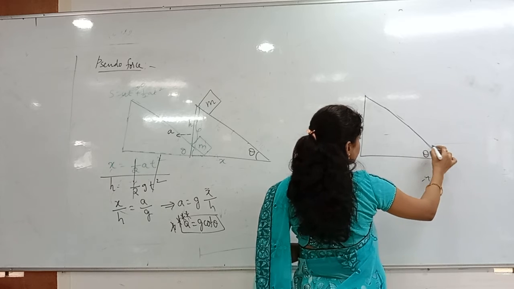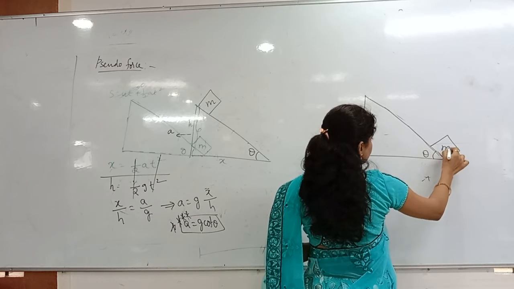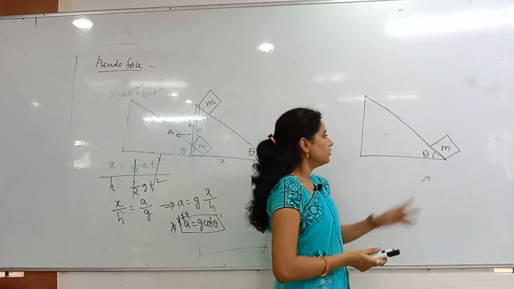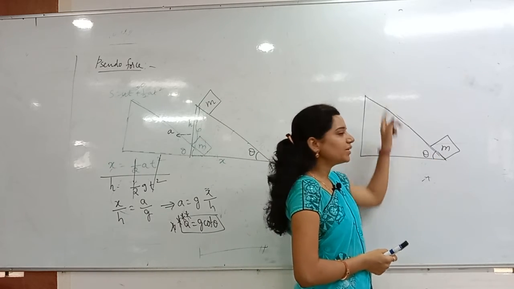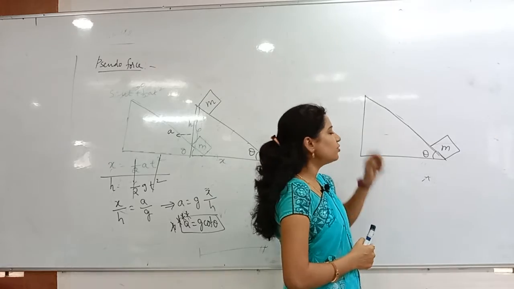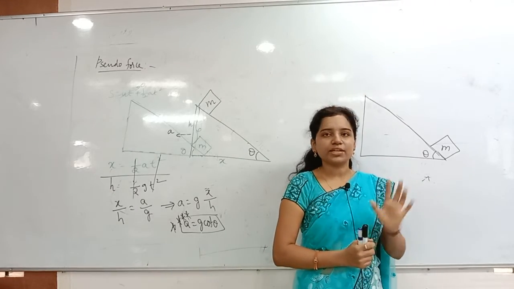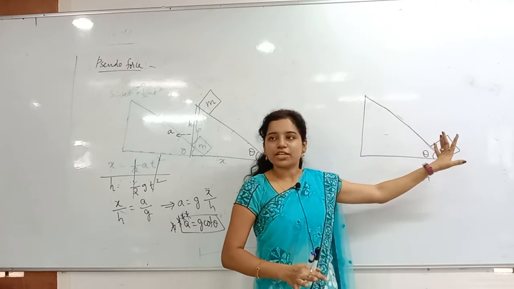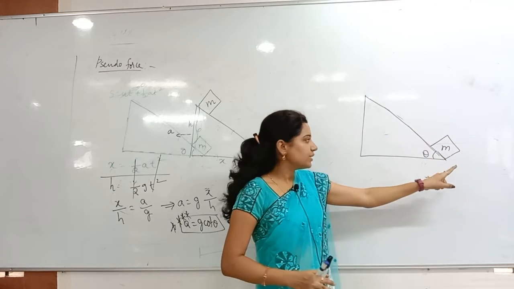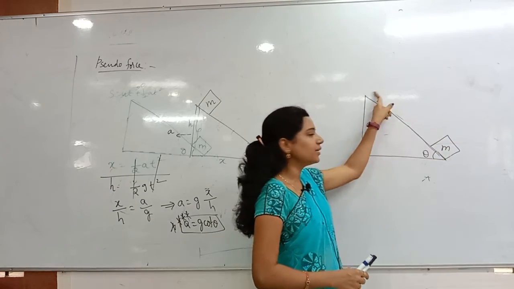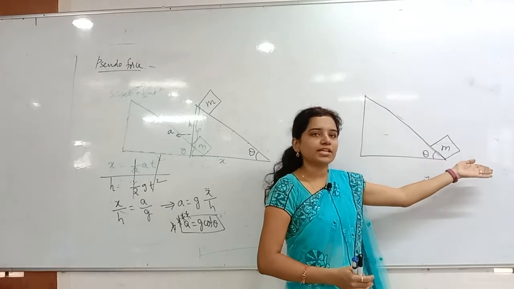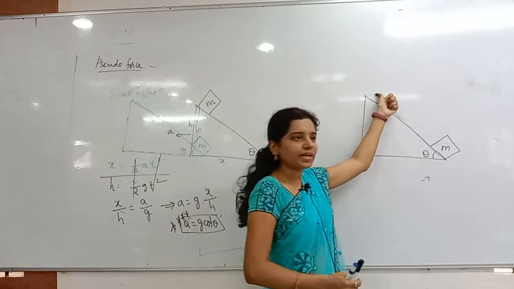See, this is the situation given. Here the block M is there. Now I want to displace it in the upward direction, so in which direction do I have to move the inclined plane? It is a smooth inclined plane. I don't want to touch the block, but without touching it I want this block to come up here. So I have to move the inclined plane in this direction suddenly. Then it will slide up immediately.